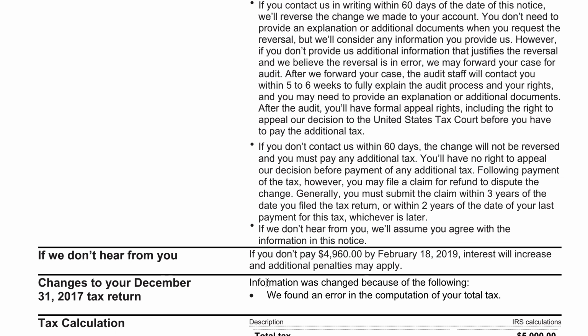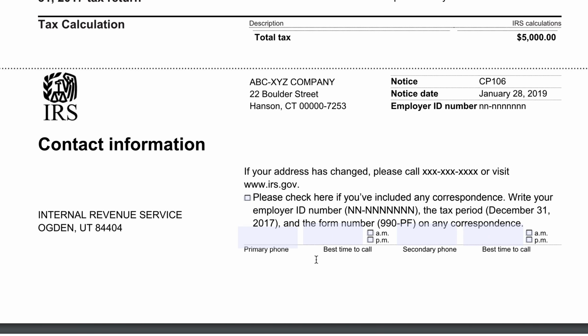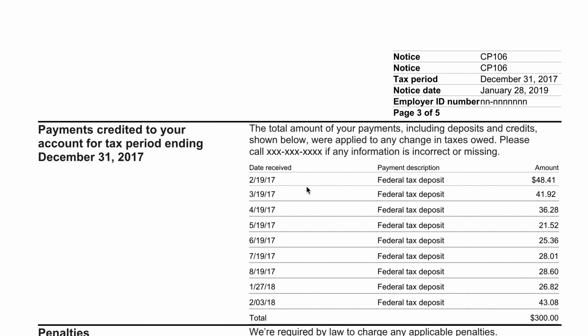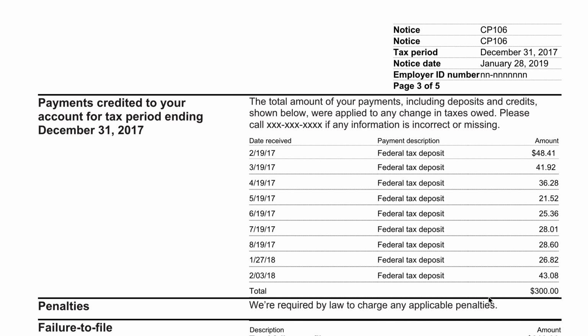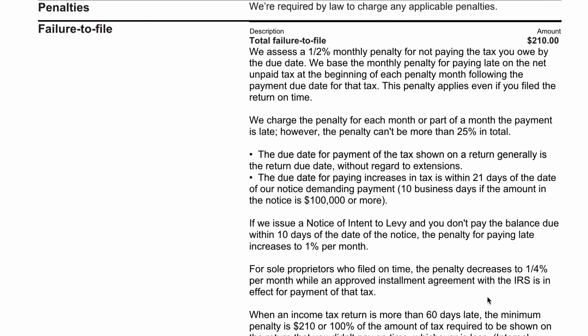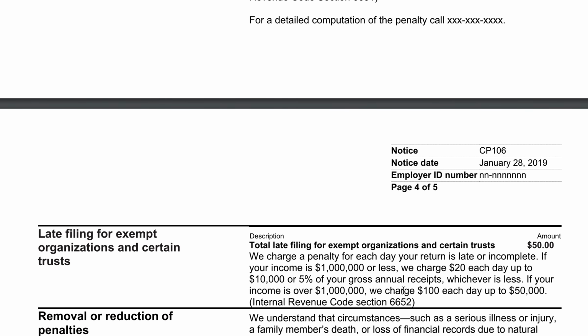So the IRS basically says at the bottom of page 2 that they found an error in your tax computation. And then there's a contact information form if you choose to fill it out. So the tax information here is all the payments that were credited for your tax period. So this appears to be about $300. And then the IRS assessed a failure to file penalty. They also assessed a late filing penalty for exempt organizations and trusts.